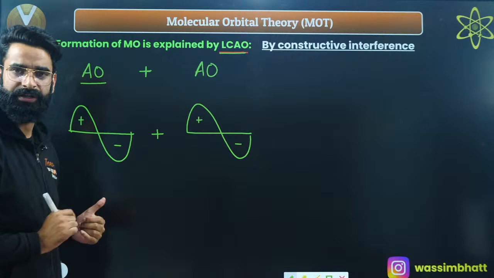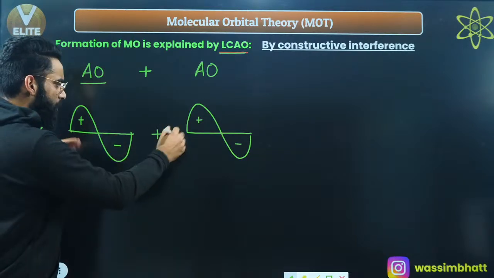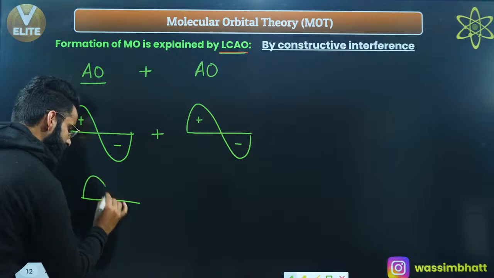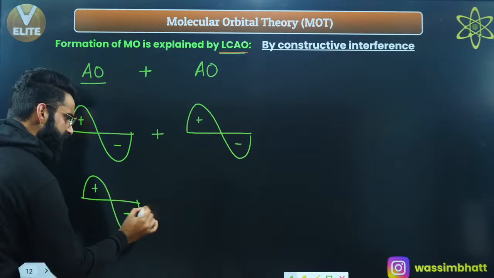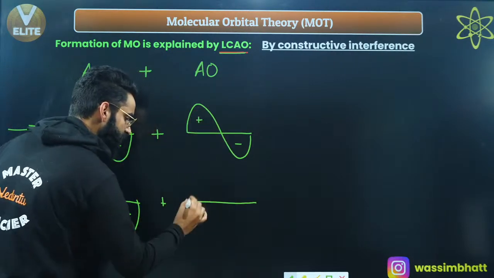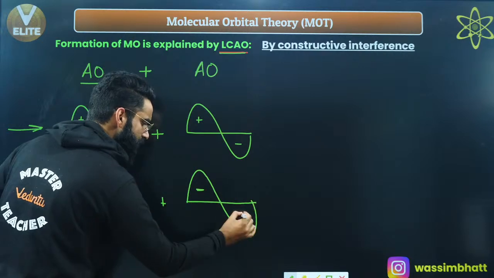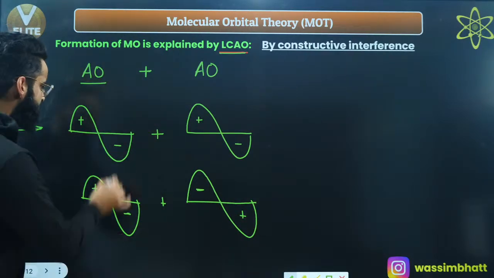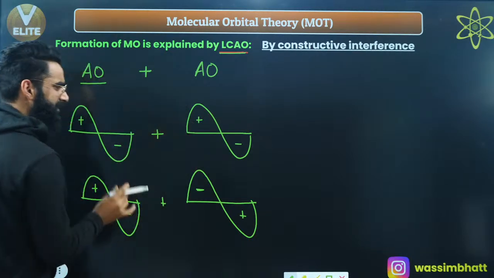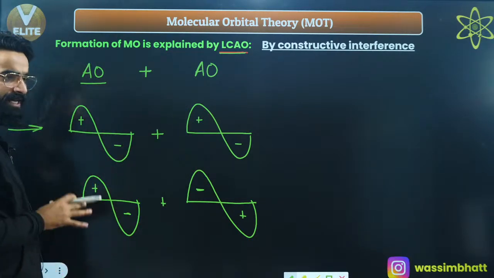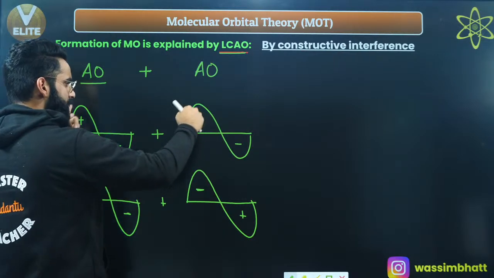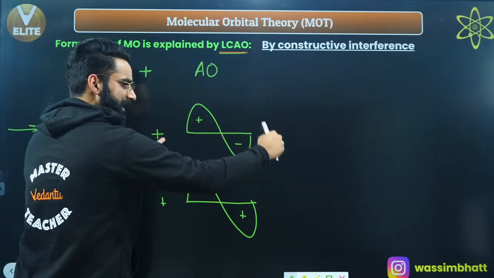And how are they going to show the interference? This is one of the ways, or let me show it to you like this as well. This is positive, negative, and this atomic orbital's wave I can represent like this: negative, positive. Right? In the first scenario, these two waves are in phase. See guys, both the waves are starting from here positive, and both are moving together like this, right?